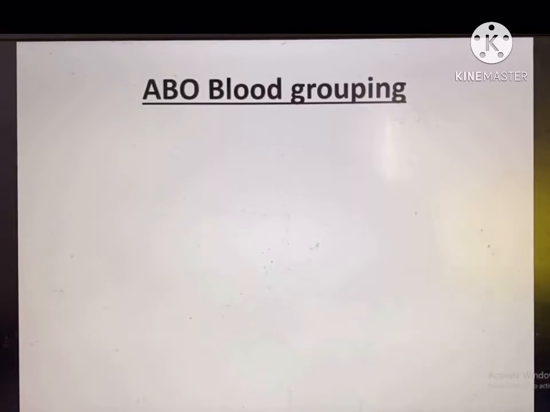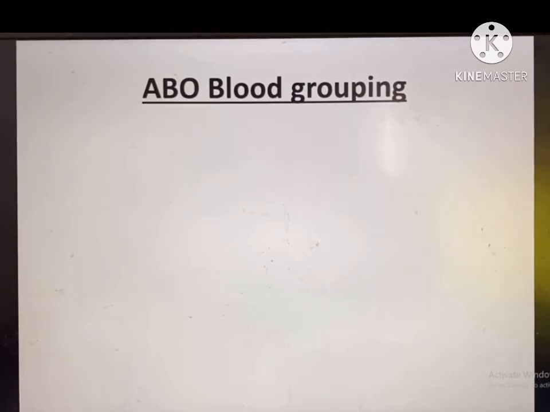Here you go for the next topic, ABO blood grouping. As you all know, ABO blood grouping means there are 4 blood groups, A, B, AB and O, in the human body, which is the most widely accepted blood grouping mechanism.